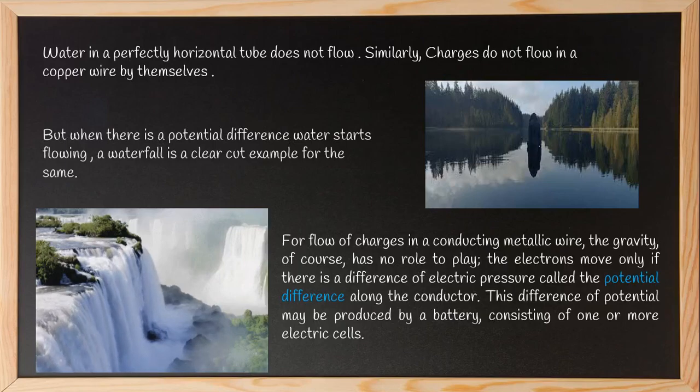This difference of potential may be produced by a battery consisting of one or more electric cells. If we want to produce electricity, we have to connect it with a source. It might be a battery or a cell. This battery will be responsible for the difference in potential. It can be a battery or one or more electric cells, a combination of batteries.